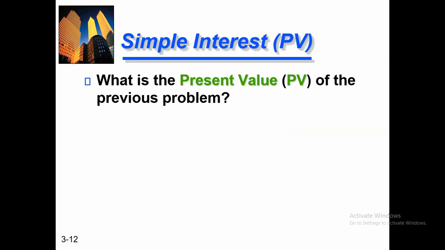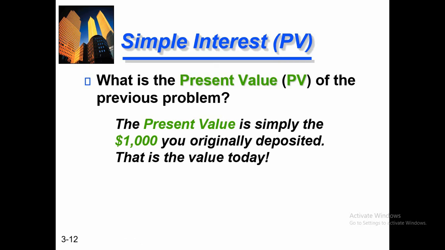So what is the present value of the previous problem? In our previous example, present value is 1,000. Why is the present value 1,000? This is the 1,000 which we are investing today. So this is the present value, and against 1,000, what we will get after 2 years is $1,140. That is our future value.